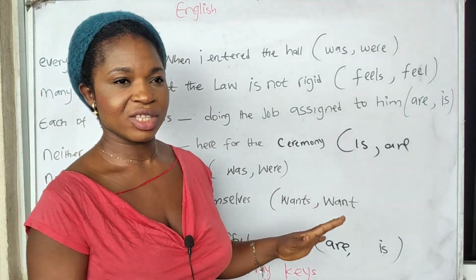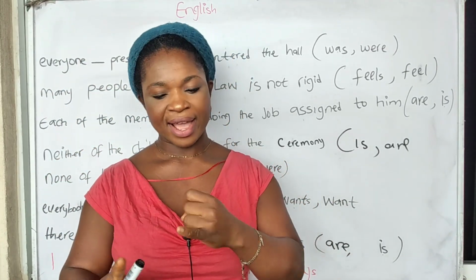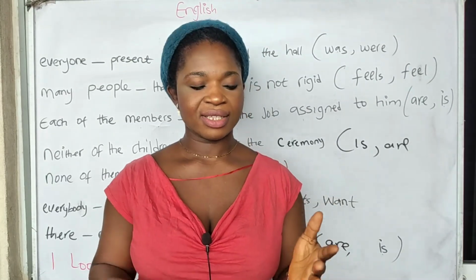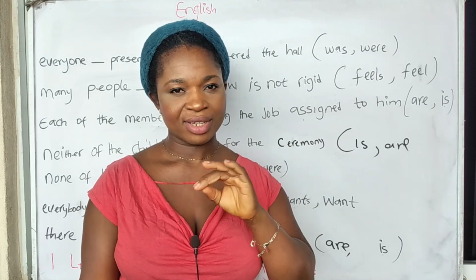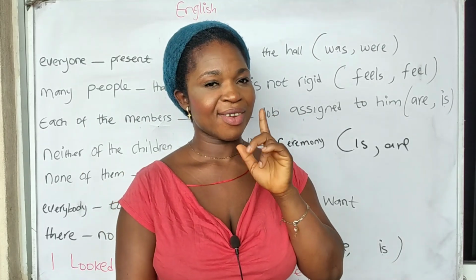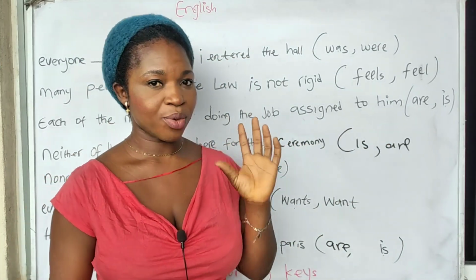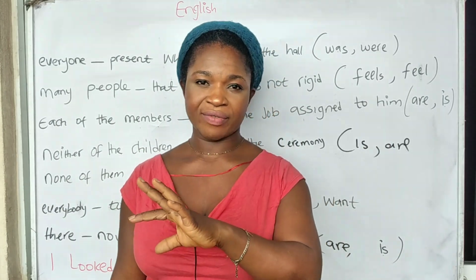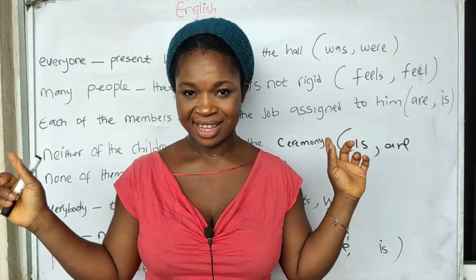Now, if you have a sentence or you are preparing for any kind of examination, always remember nowhere is nowhere, somewhere is nowhere, everywhere is nowhere. So they always use is. Somebody is nobody, everybody is nobody, someone is no one, everyone is no one, and you know what I mean. So always remember to recite that so you don't forget, in case you always use it the wrong way. So I'm using this method to teach this so that you understand it perfectly well. Know when to use singular verb, know when to use plural verb. Just know and remember to recite in your heart the rhyme I sang previously.